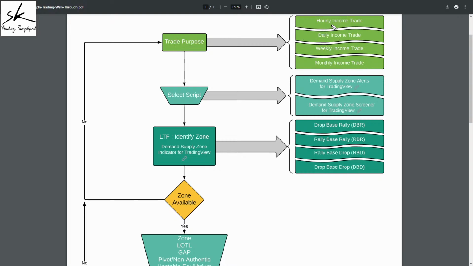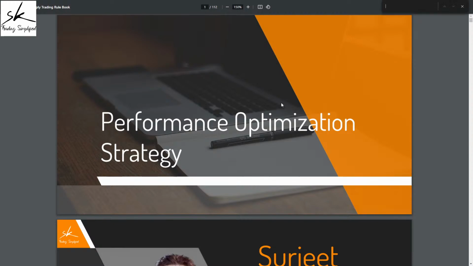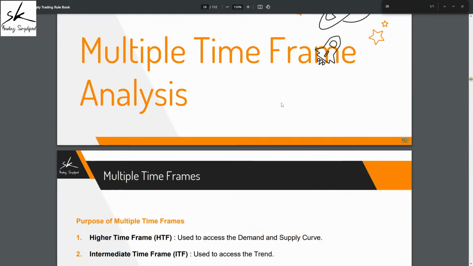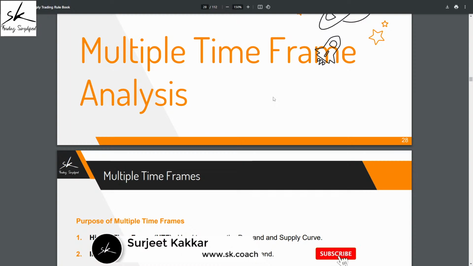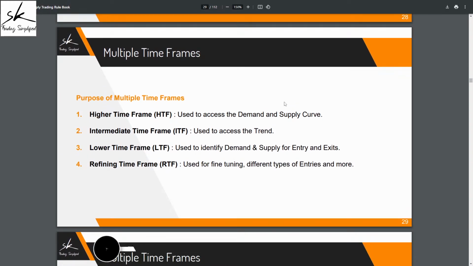So step one is, I need to define my trade purpose. Let's assume I opted I want to plan monthly income trades. Now, once I have selected my trade purpose, what is going to happen? From the rule book, I'll get to know what time frames I should be using. So if you go to page number 28 on the rule book, we start with the topic, which is multiple time frame analysis. Because the demand supply methodology is not based on a single time frame, it is based on multiple time frame analysis. So what are the multiple time frames that we use?